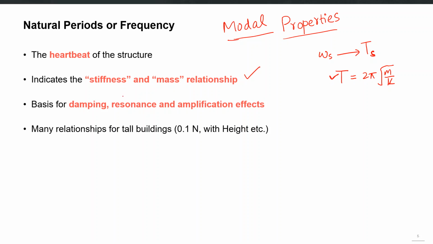These modal properties are the basis for damping, resonance and amplification effects. All of these things can be understood if we are given the omega or time period of the structure.